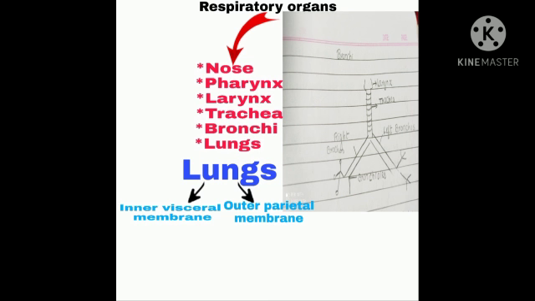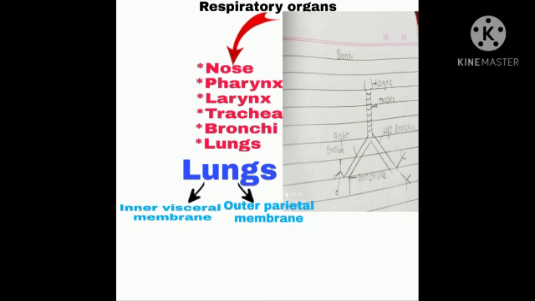700 million alveoli are present in the lungs. Alveoli is the part where the gaseous exchange takes place. There are two main reasons why the gaseous exchange takes place in the alveoli. First reason, alveoli are surrounded with blood capillaries, and the second reason, cell walls of alveoli are very thin. This facilitates the gaseous exchange.